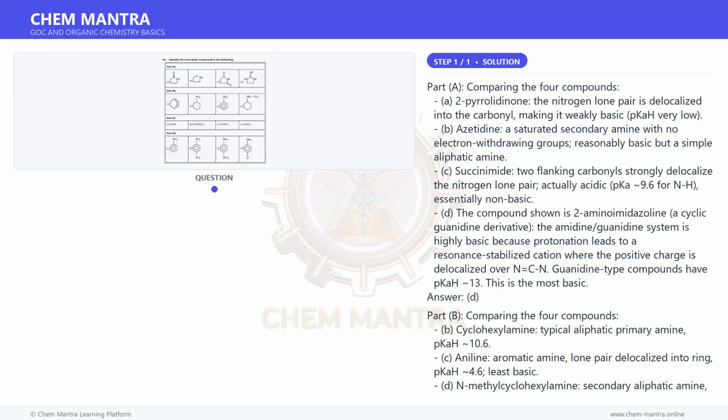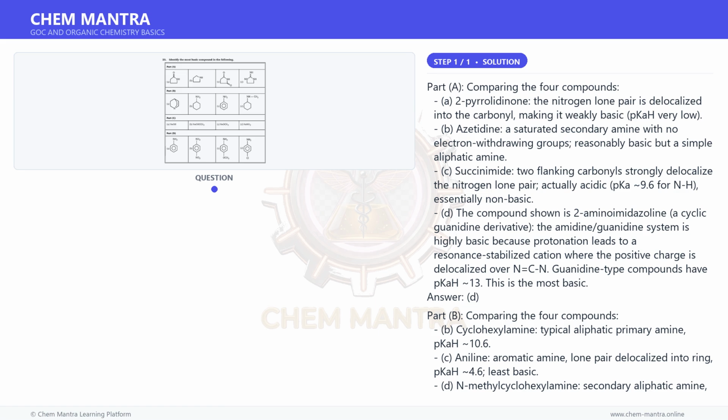A. DABCO, 1,4-diazabicyclo[2.2.2]octane, a bridgehead bicyclic diamine. In DABCO, when one nitrogen is protonated, the other nitrogen's lone pair is held in a geometry that provides extra stabilization through bond. DABCO is known to be more basic than simple aliphatic amines due to the cage structure reducing solvation penalty and the inductive effect of the second nitrogen being partially offset, pKaH 8.8 for first protonation, but the cage structure and through bond effect make it highly nucleophilic and basic.